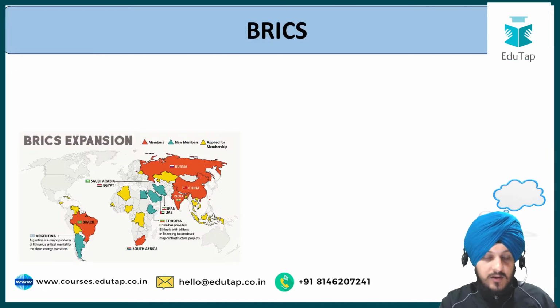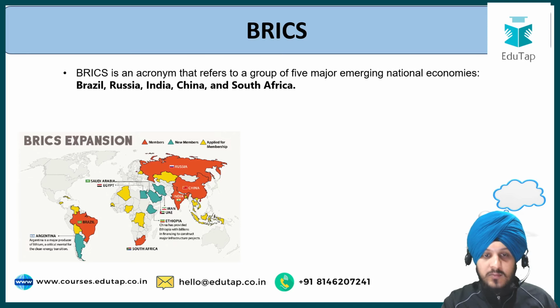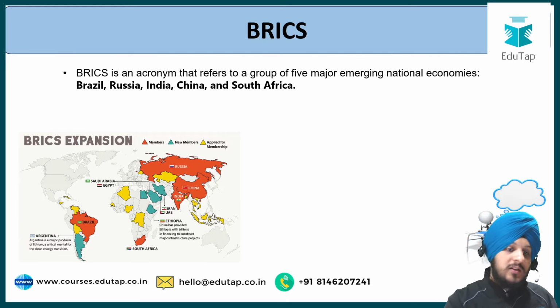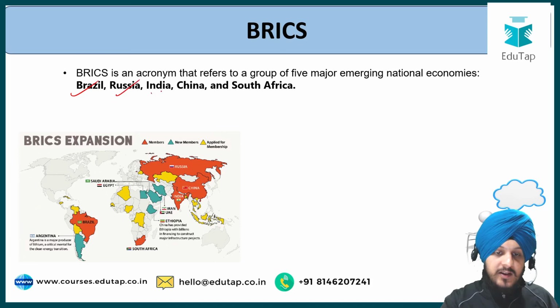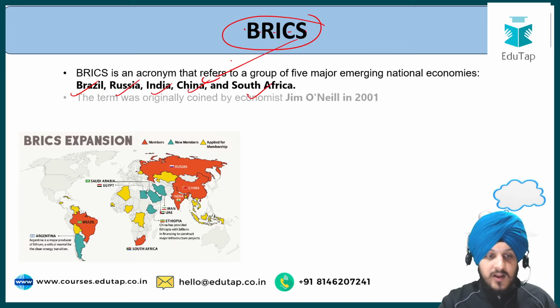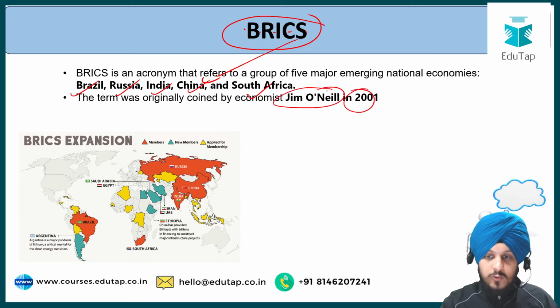Now, starting with the BRICS about what it is, let us get a background idea regarding the BRICS. So BRICS is an acronym that refers to a group of 5 major emerging economies, and that include the Brazil, Russia, India, China, and South Africa. That is what BRICS mean. Then the term BRICS was originally coined by an economist, Jim O'Neill, in the year 2001.